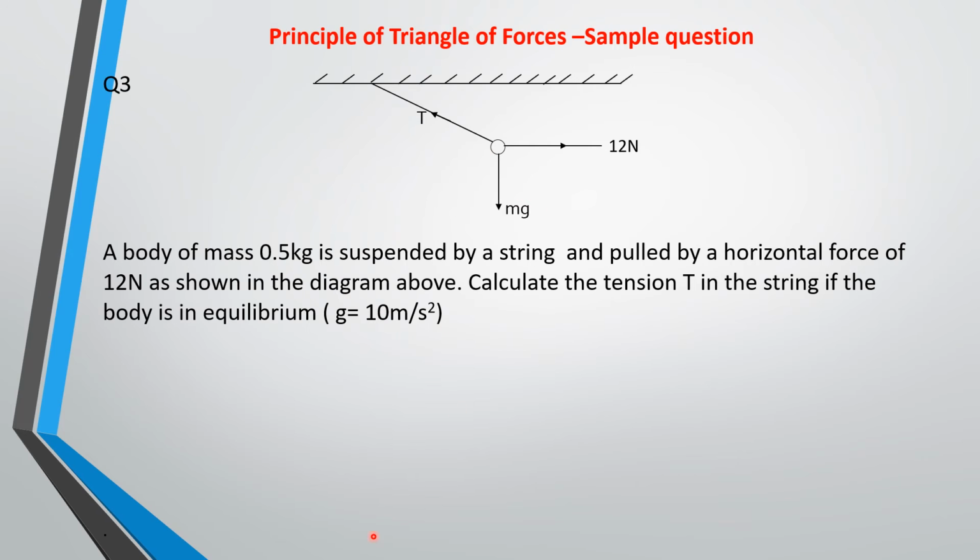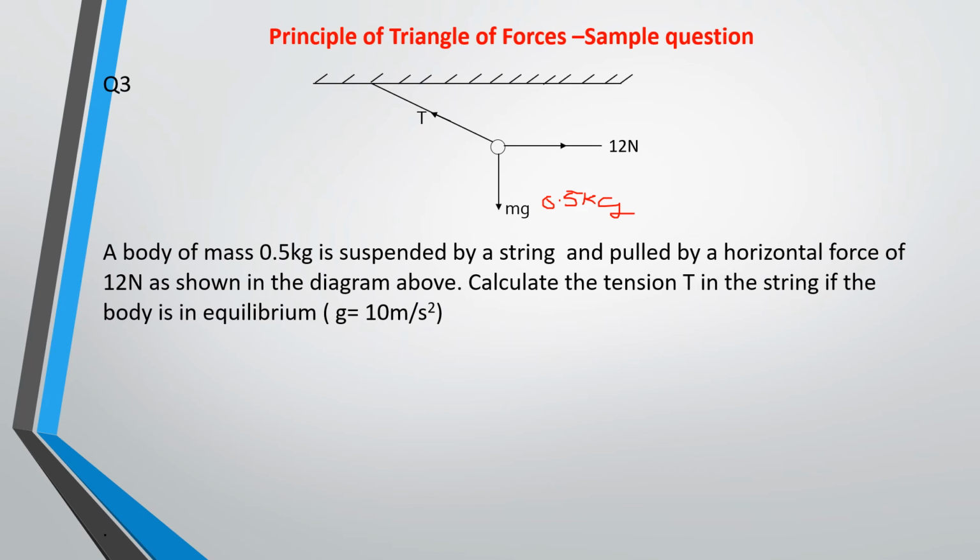So if the body is in equilibrium, it means that the body is balanced. So now we need to represent all this in a diagram. First, we know that the weight of the body is given to us to be 0.5. So this is the weight of the body that is acting vertically downwards.